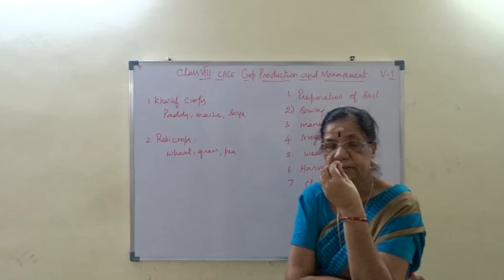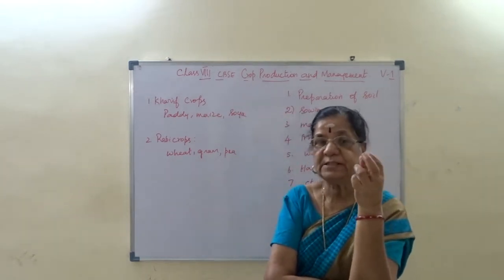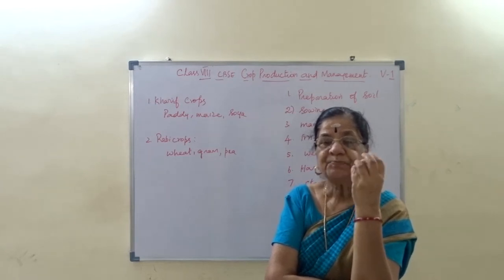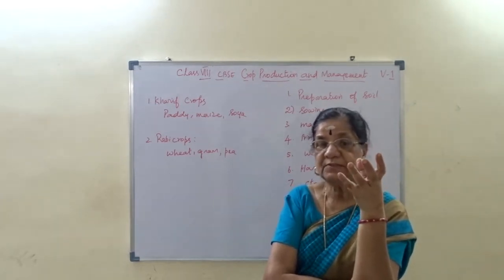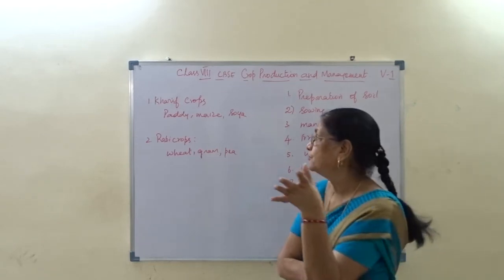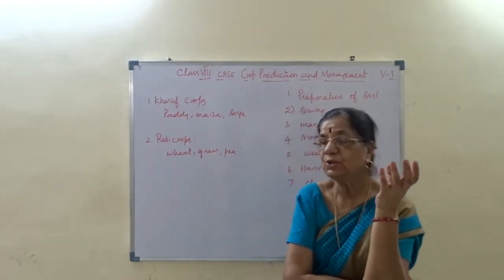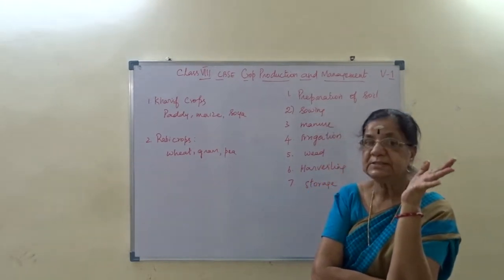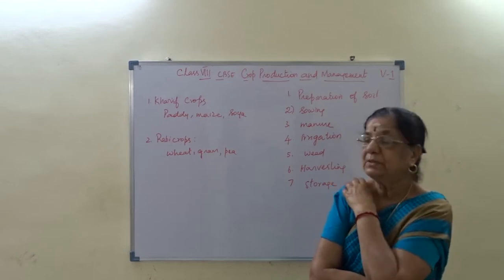Special water is required at the time of germination, and from germination until a small height, water requirement is more. So that type of cropping, where water retention is more in the season, is called kharif crop, where rainy season water is needed and more will be available.